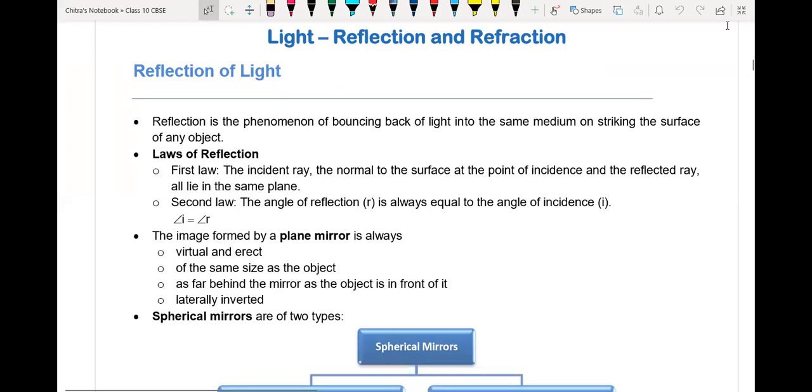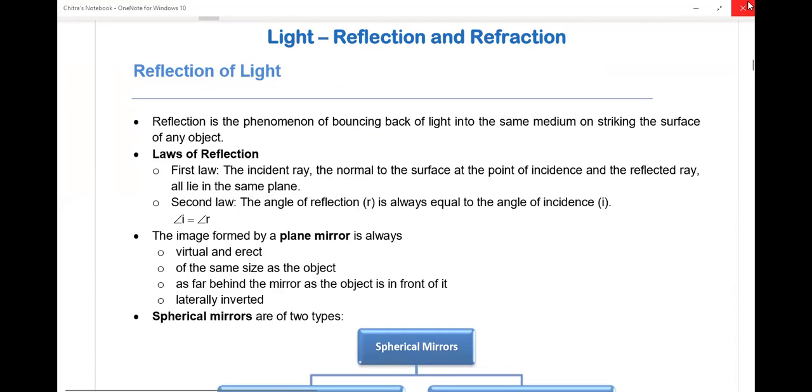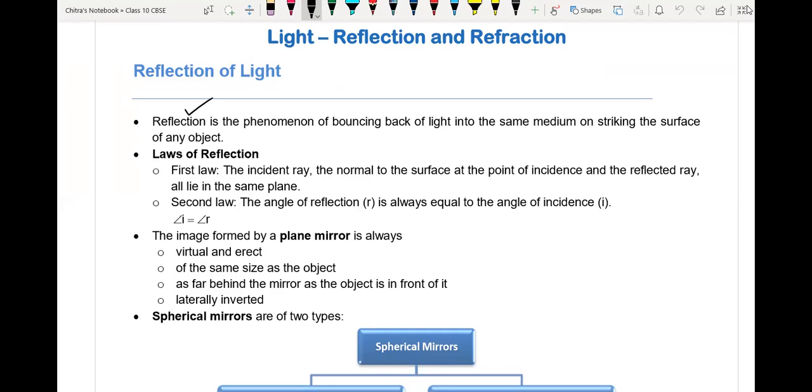So students, we are going to repeat the chapter called reflection and refraction of light. We had to complete this chapter today itself, so we'll move quite faster. Okay, so what is reflection? Reflection means when a light ray incident on any surface reflects back or returns back into the same medium is called reflection of light.